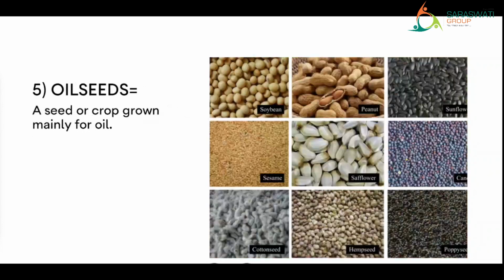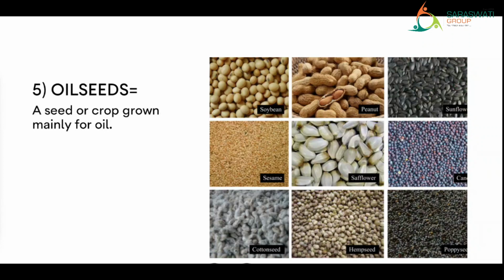Next, oil seeds. Oil seeds means a seed or crop grown mainly for oil. See kids, there are some seeds which are grown specially to extract oil from them.